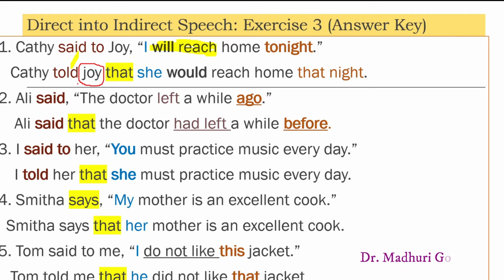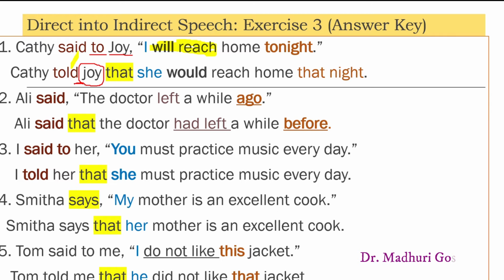Verb said के बाद to preposition का use किया जाता है यदि उसके बाद object हो. और जब हम इसे told में change करते हैं then told के बाद preposition to का use नहीं किया जाता है. So, said to becomes told.